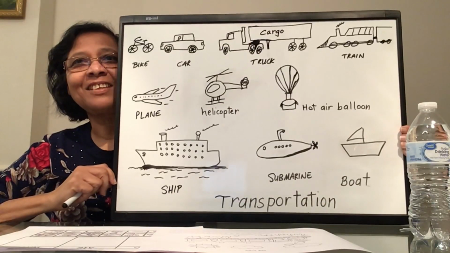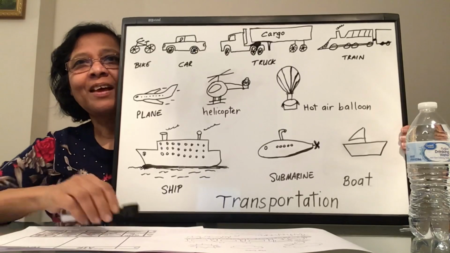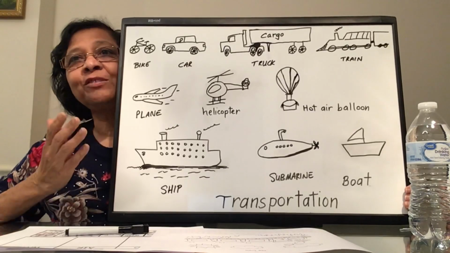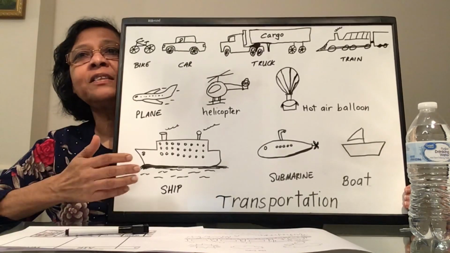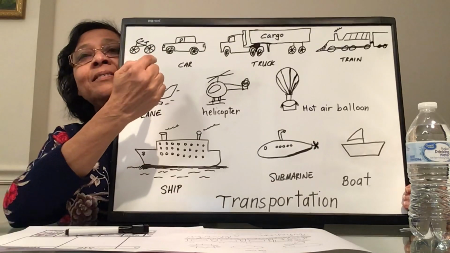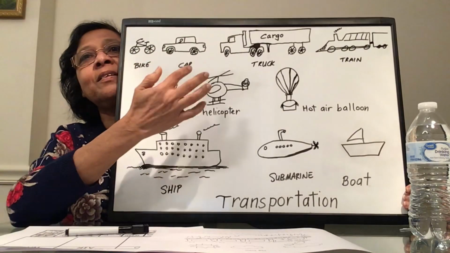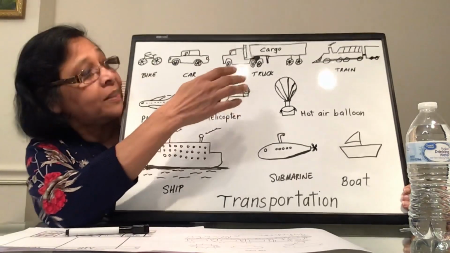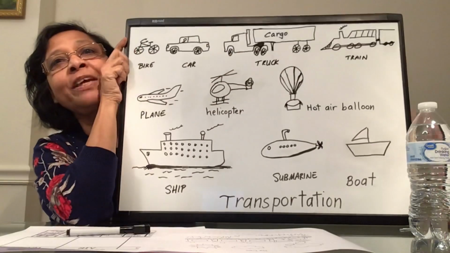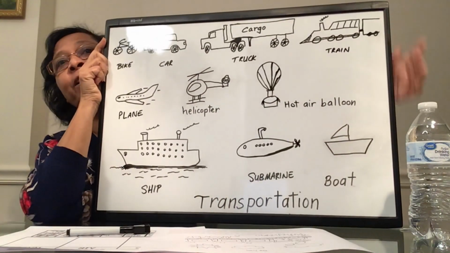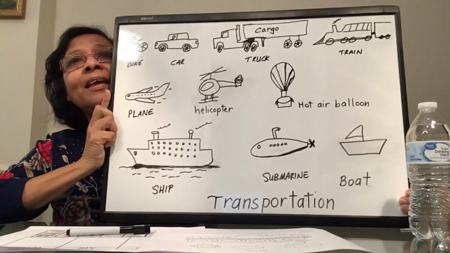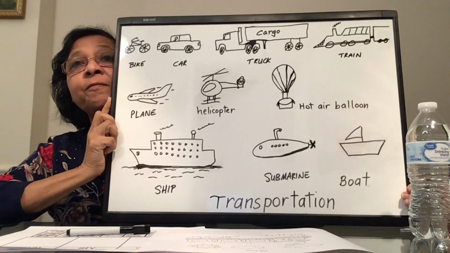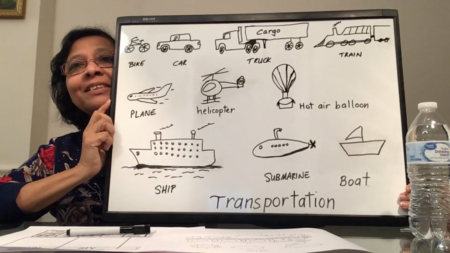Okay, boys and girls. I'm sure you learned a lot from the video. I'm sure that you can recognize some of the vehicles here for land travel, for air travel, and sea travel. We have the bike. You recognize that one from the video as well? The car, which you know a lot about. The truck. And on this side, do you know what that one is? It's a train. It's looking a bit different because you don't see all the wagons. And it's a steam engine. It's a train with a steam engine. Nowadays we have some fast trains, which I will show you in our next lesson.